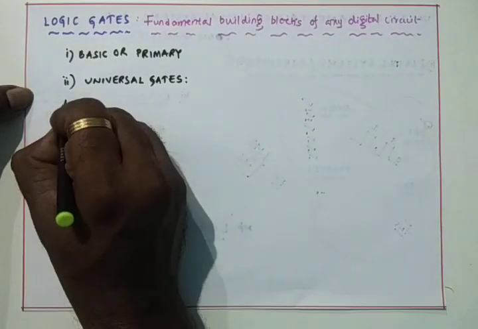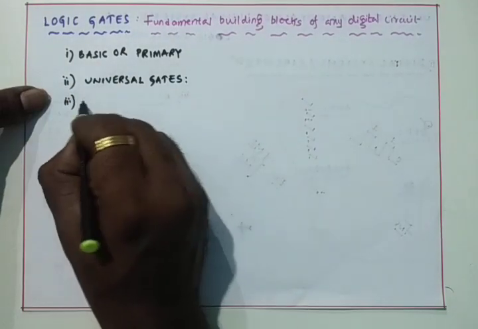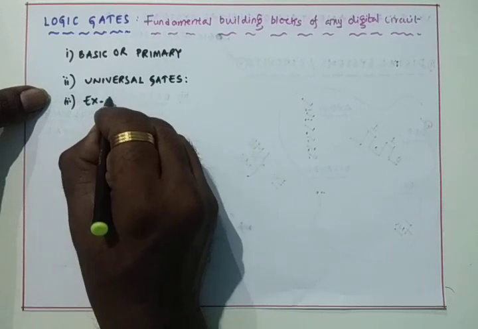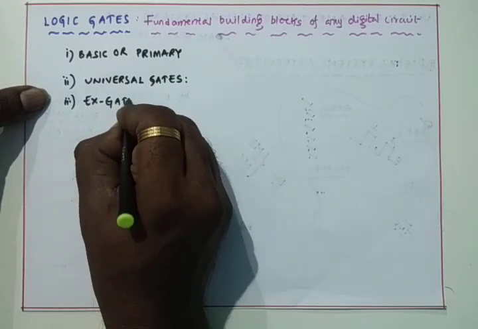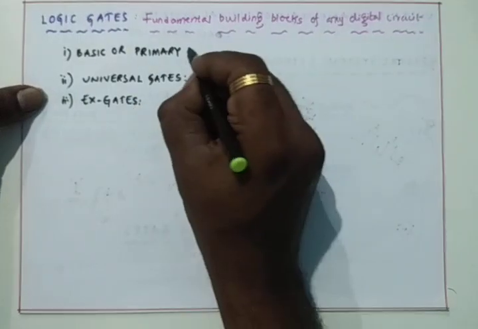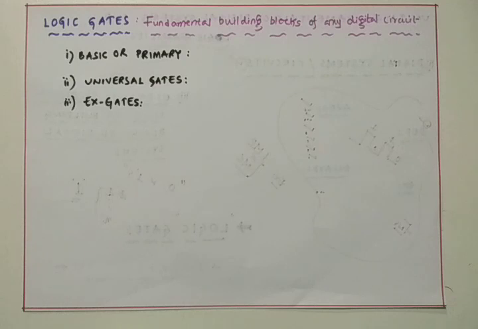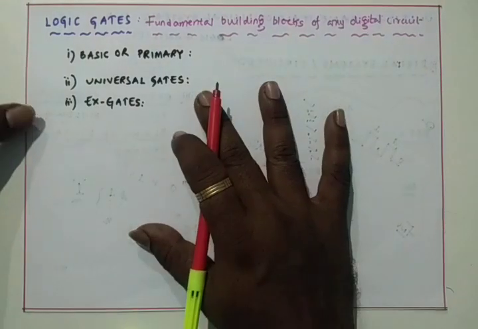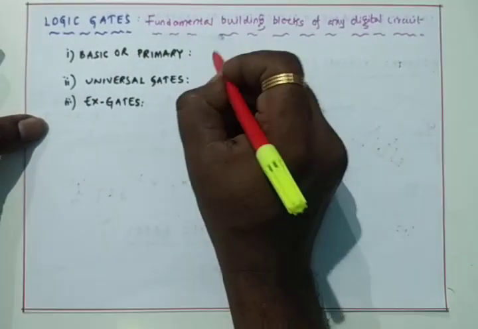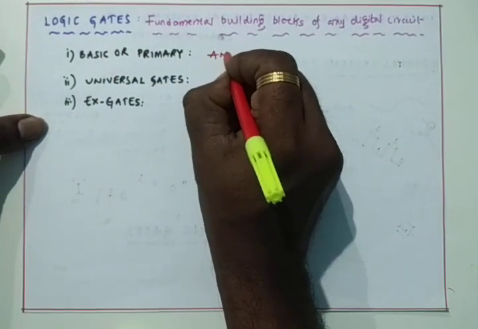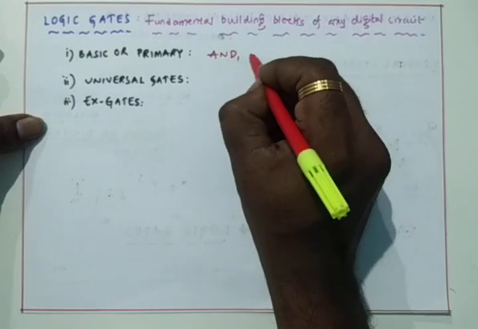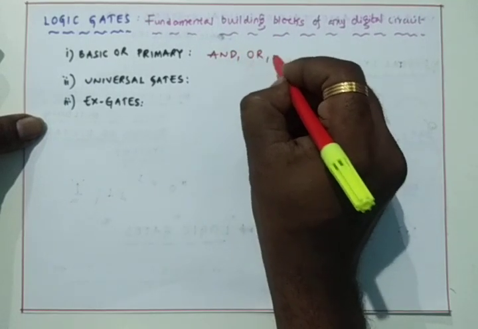And the third one is other gates, also named as exclusive gates. All the 7 logic gates are divided into 3 categories. First one is basic or primary gates, second one is universal gates, third one is the XOR gates. Basic gates: there are 3 basic gates. First one is AND gate, next one is OR gate, next one is NOT gate.